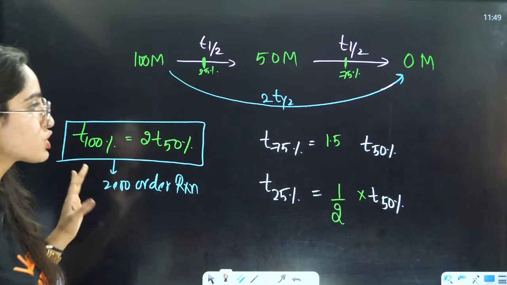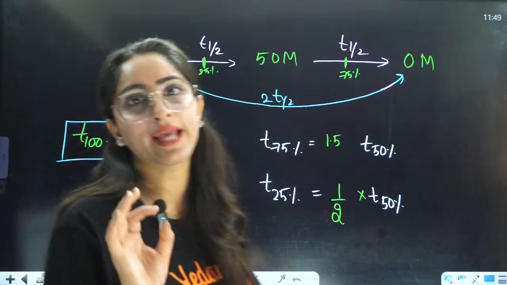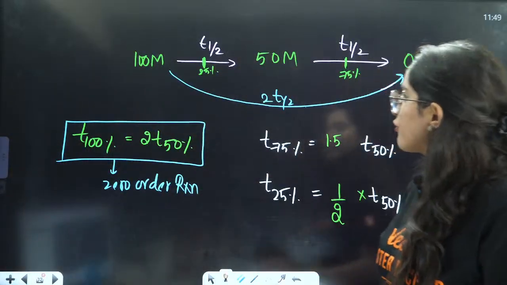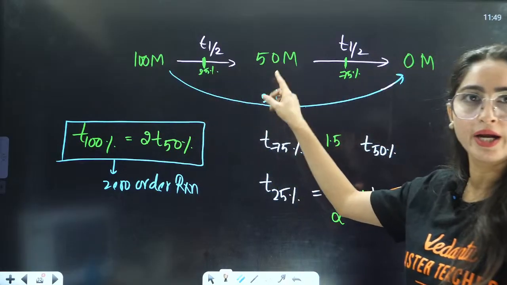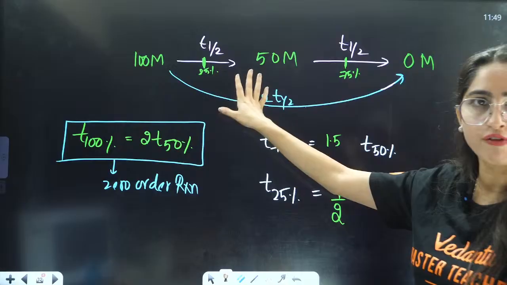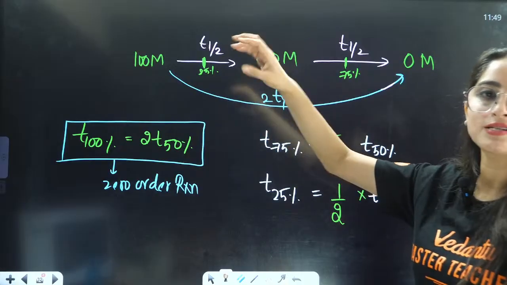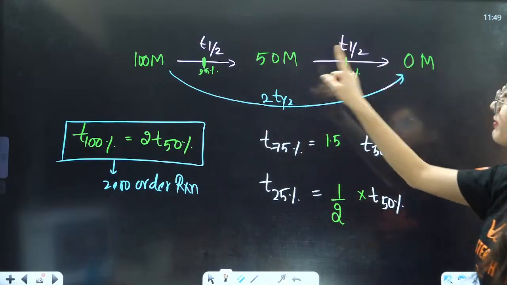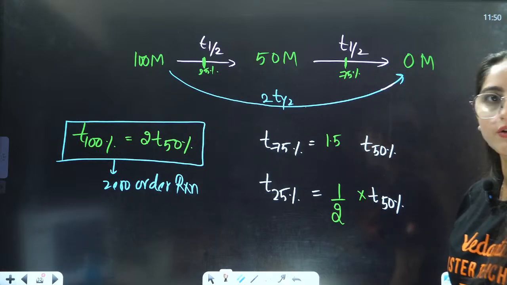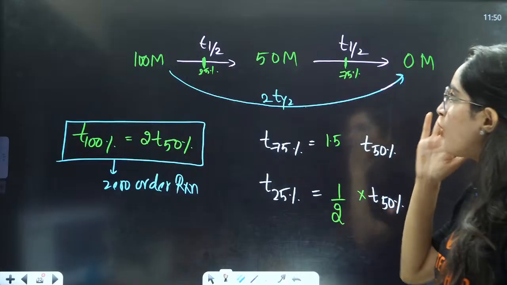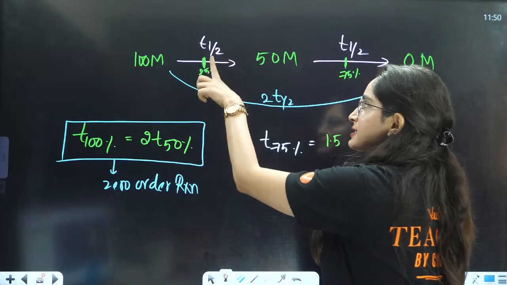Okay. So what we are saying in zero order reaction: from concentration when 50% is consumed, the concentration will be also half. If a further 50% is consumed, the concentration will be half of that, and no concentration will be remaining. Now, if you talk about 25%, that is in the middle of this.